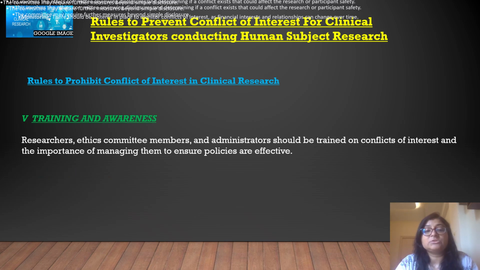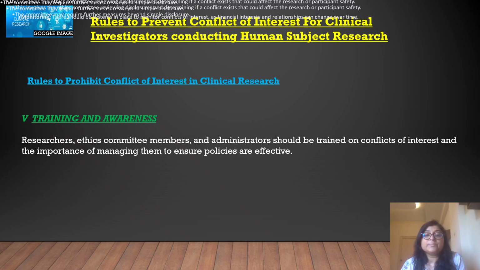And then obviously the last one is education, that is, training and awareness. Sometimes researchers have a financial or some other relationship, but they are not aware that they should disclose it, or how important it is to disclose these things. So continuous training and awareness for researchers, ethics committee members and administrators should be done, so that they understand conflicts of interest and the importance of managing them to ensure policies are effective.